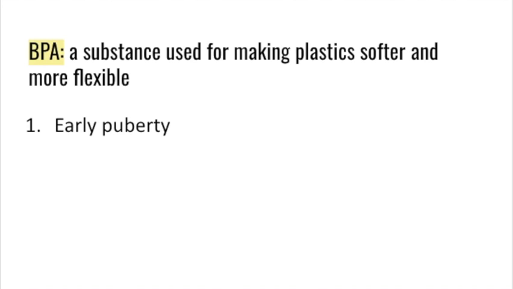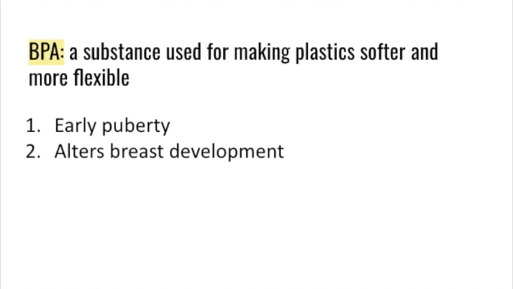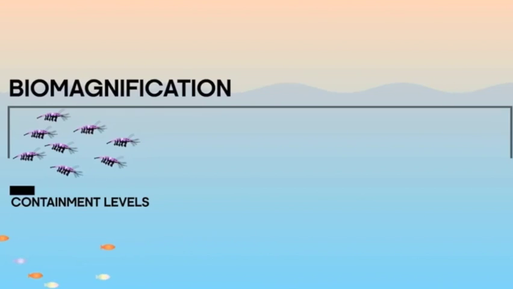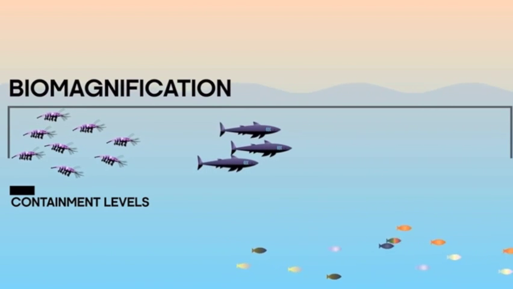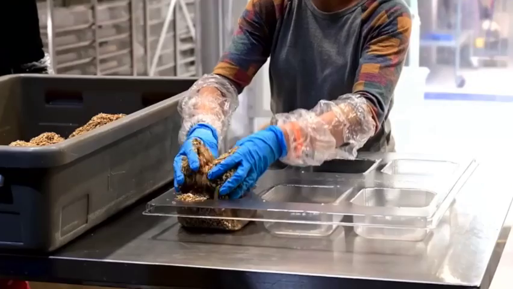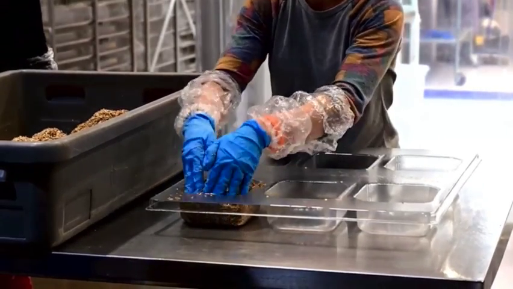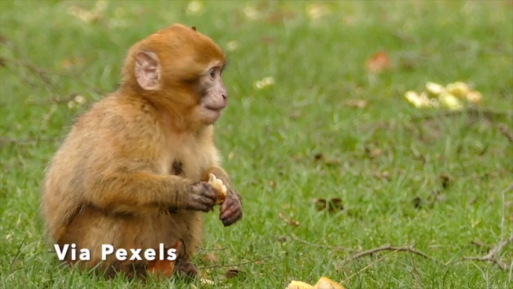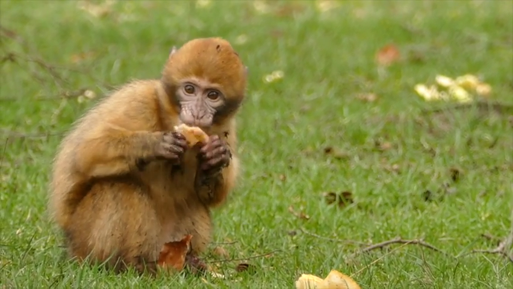BPA mimics female estrogen, influencing normal bodily processes, and can cause early puberty, alter breast development, and increase the risk of prostate and breast cancer, and more. They, along with microplastics, will bioaccumulate and increase in concentration in the organism's body and in the environment, traveling through the trophic levels. Unlike mycelium packaging, which is fully biodegradable and can even be composted at home, it biocontributes to the soil and has proven to enhance plant growth. It can be eaten by organisms without causing harm, but will have no nutritional value.